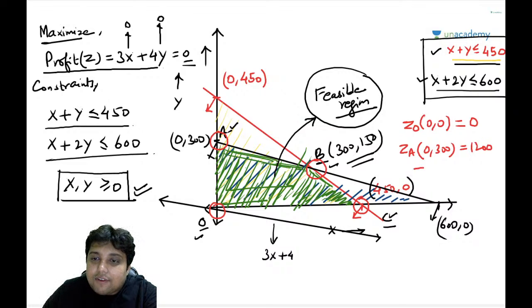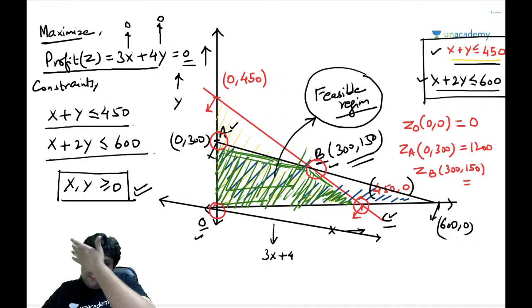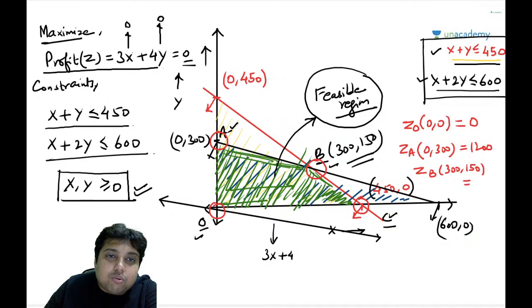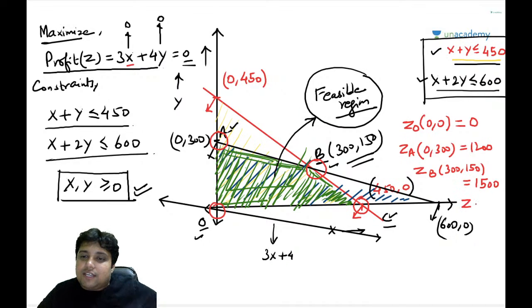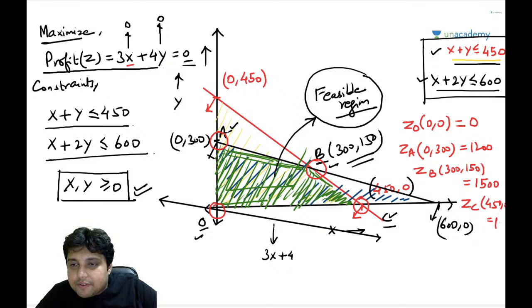If I have 300 comma 150, then x equal to 300 means 3 into 300 is 900 plus 4 into 150 is 600, that is total 1500. And at last let's check the value at C, that is 450 comma 0, so 3 into 450 is 1350.